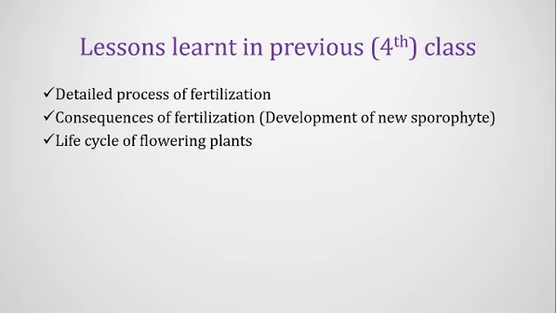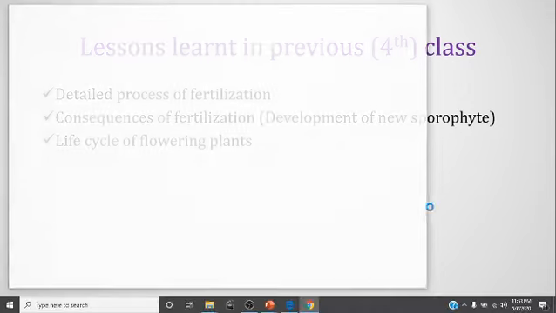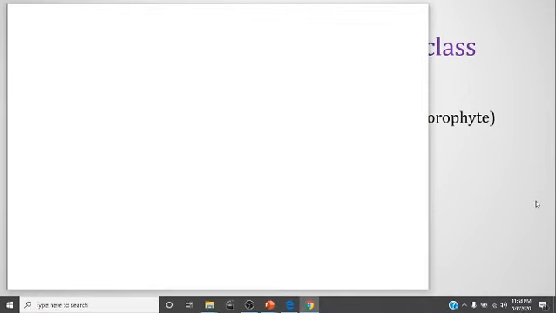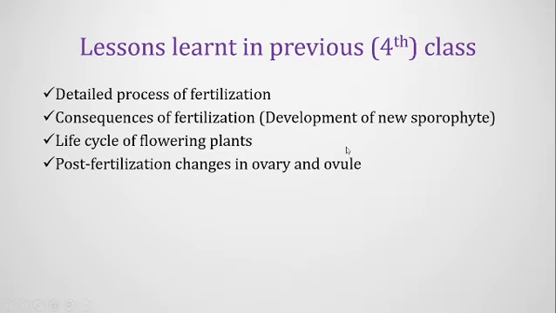We also know the life cycle of flowering plants. The life cycle of flowering plants alternates between the gametophytic haploid phase and the sporophytic diploid phase through generation to generation. And we also know the post-fertilization changes that takes place in the ovary and ovule of a flower.